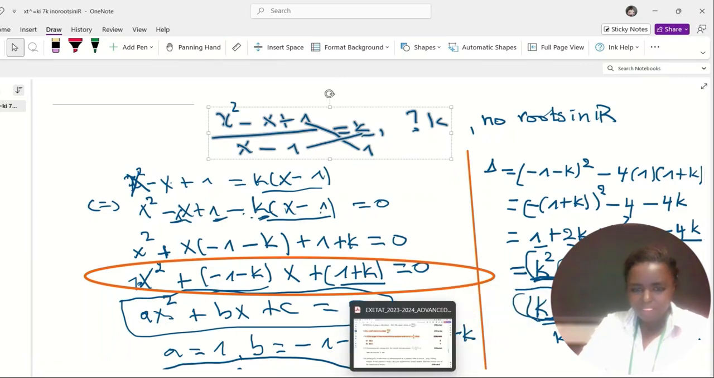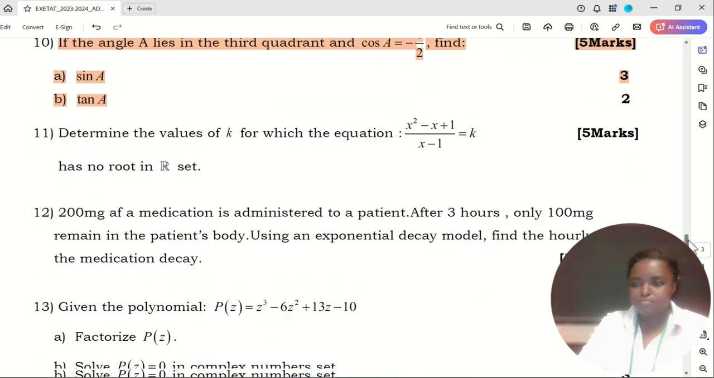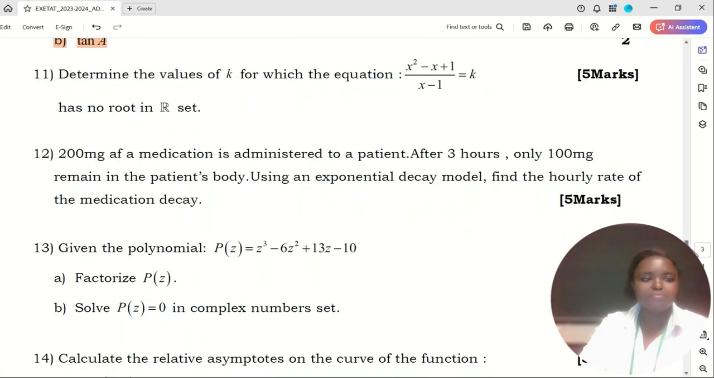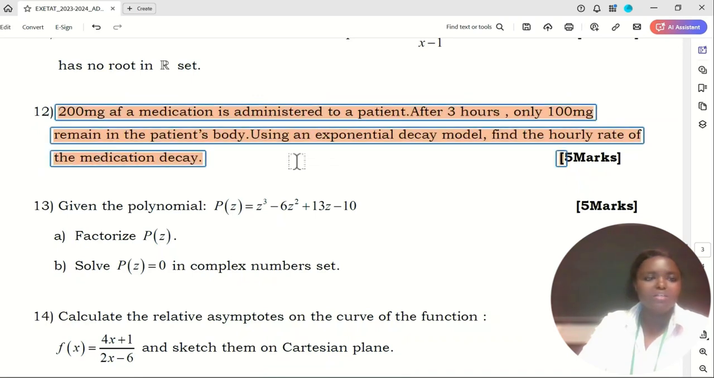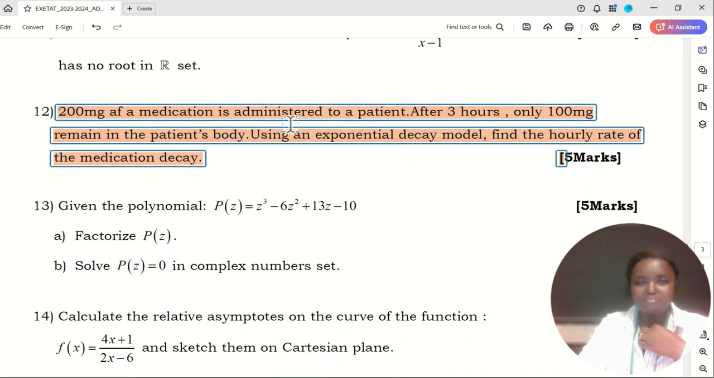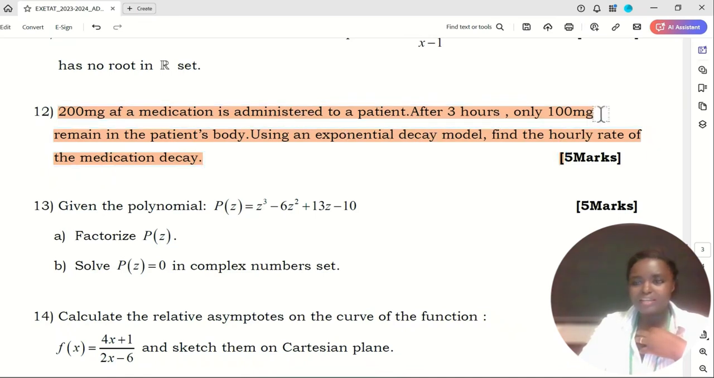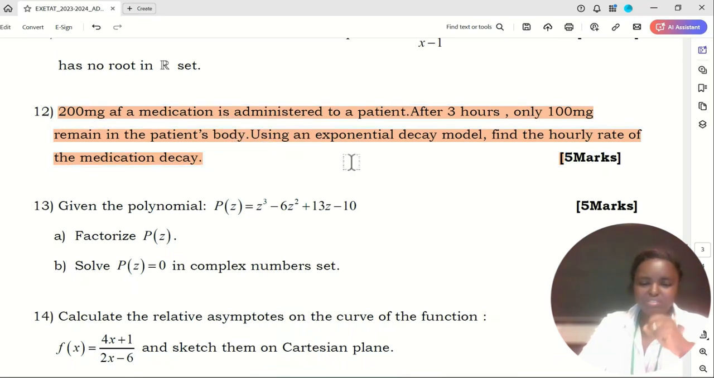So let's move on. The next question, question number 12. It says: 200 milligram of a medication is administered to a patient. After 3 hours, only 100 milligram remain in the patient's body. Using an exponential decay model, find the hourly rate of the medication decay.